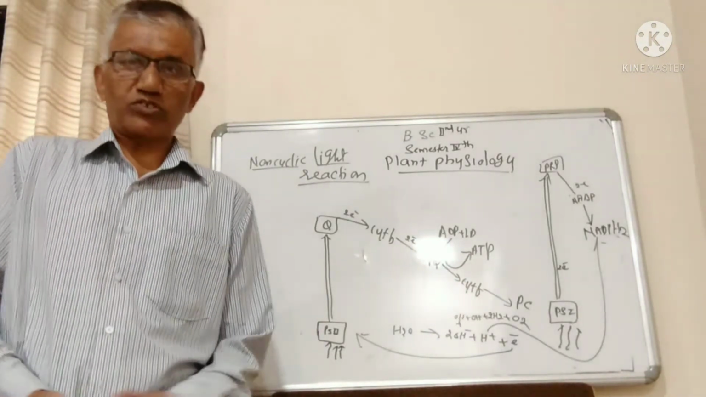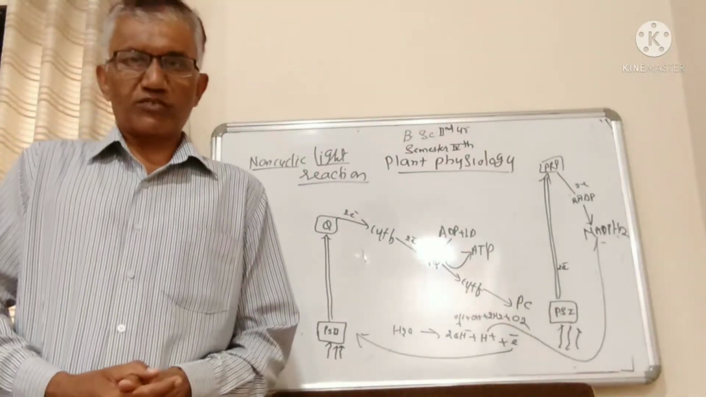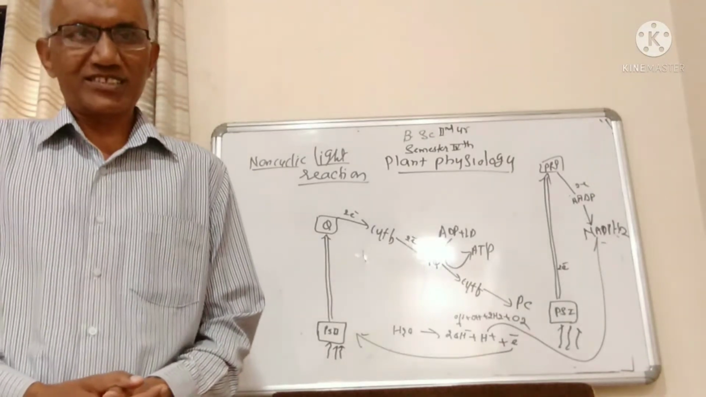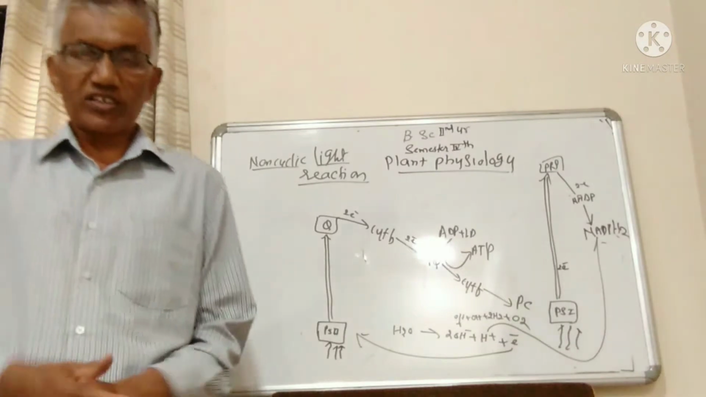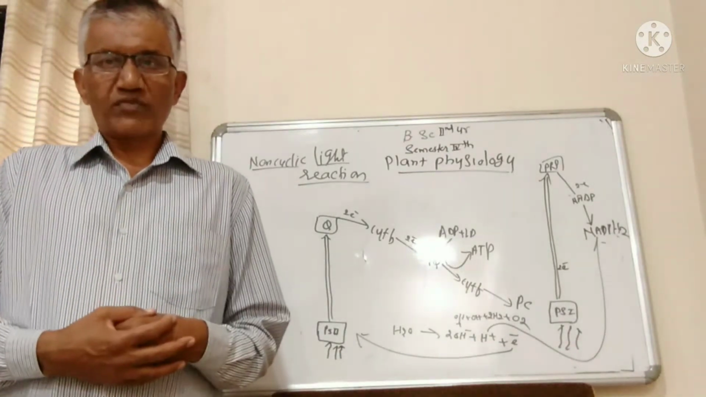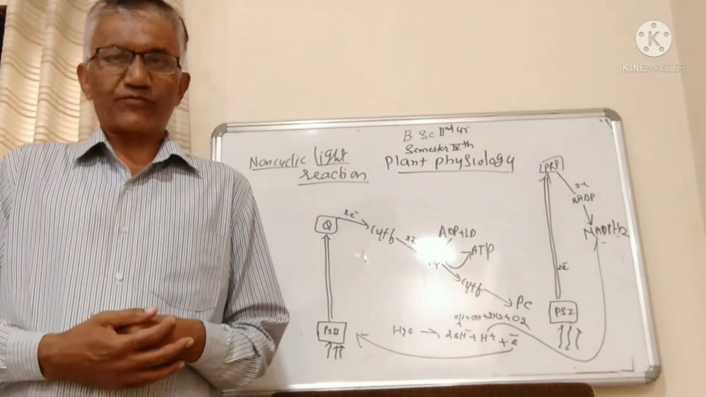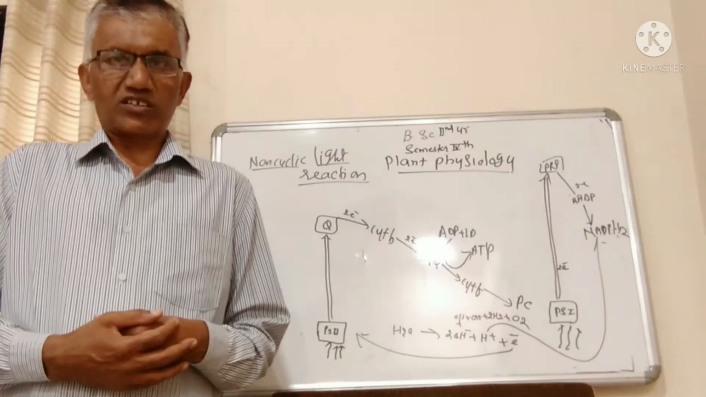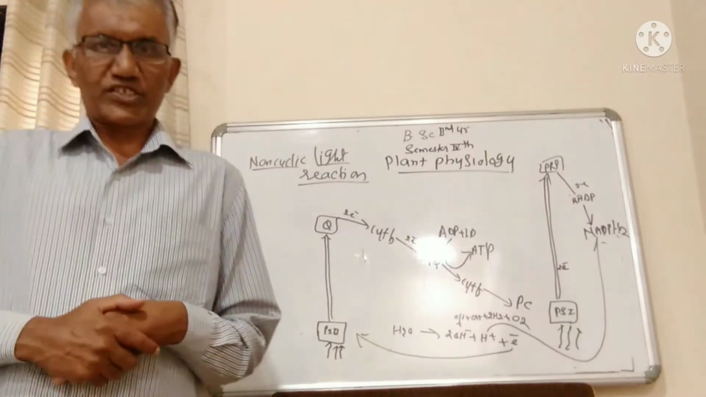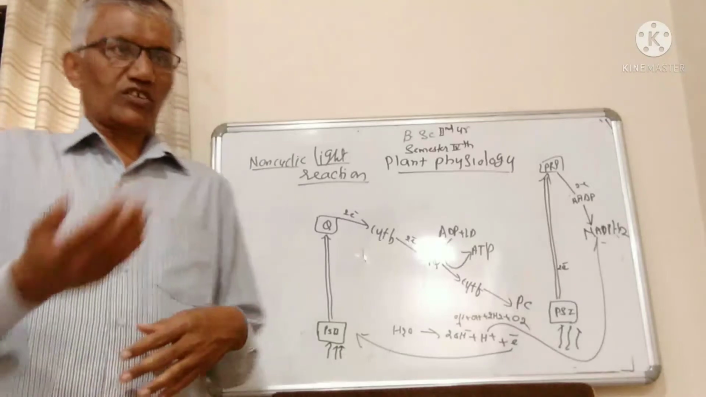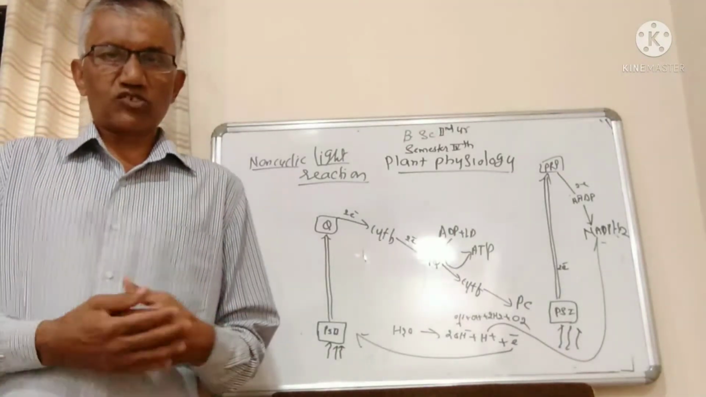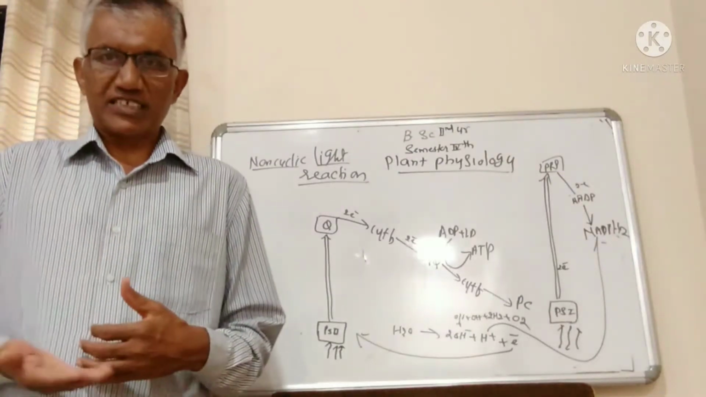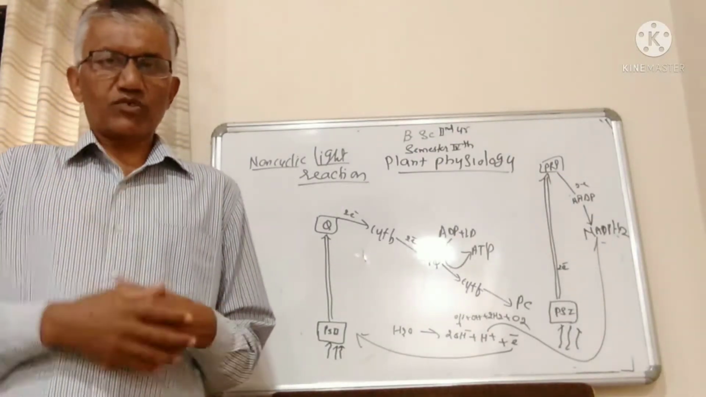In the mechanism of photosynthesis, the whole process of photosynthesis is divided into two phases, two parts. That is light reactions or light phase, also known as the primary phase. The second phase is known as the dark phase or carbon dioxide fixation process, or carbon dioxide assimilation process. Why it is called light reaction and why it is called dark reaction, these things we have already discussed.